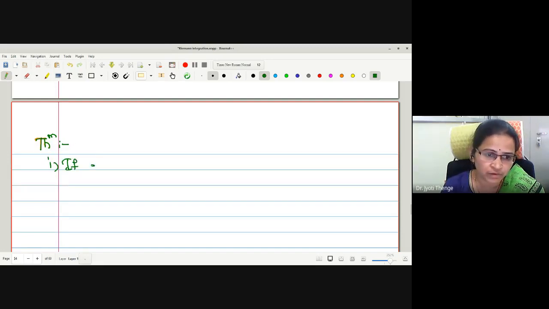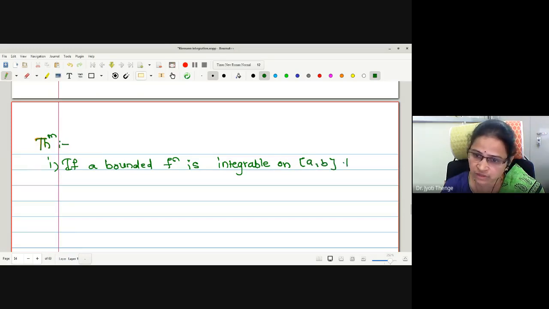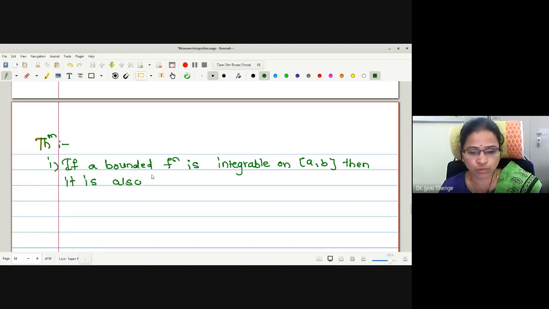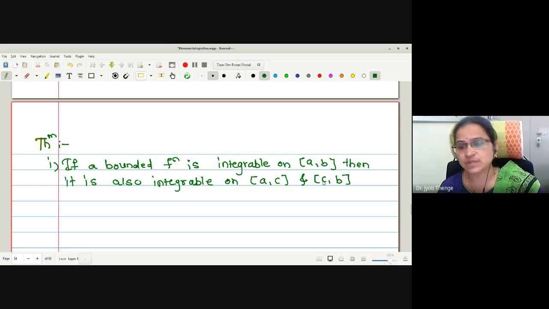If a bounded function is integrable on closed interval ab, then it is also integrable on ac and cb, where c is the point in between ab.